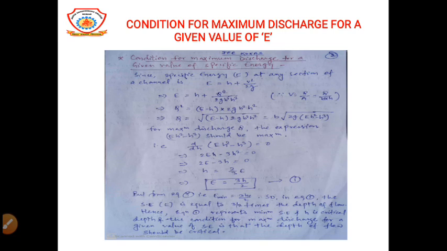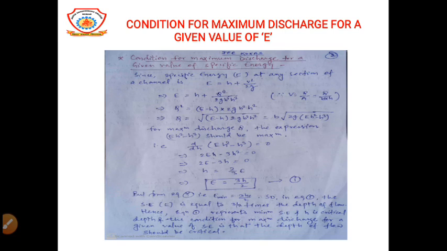Now in this slide we have to discuss the condition for maximum discharge for a given value of E. E stands for specific energy. Okay. Now for a particular specific energy value, what will be the condition for maximum discharge, you have to calculate. Now as we know, specific energy at any section of a channel is given by E is equal to H plus V square upon 2g, where V means mean velocity of the flow.